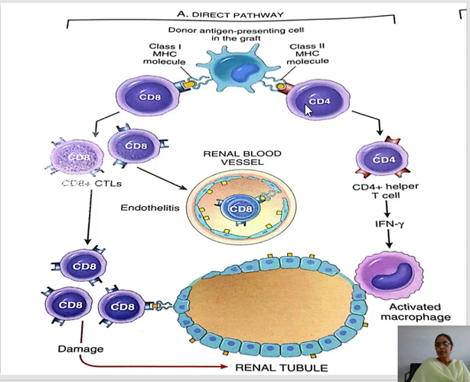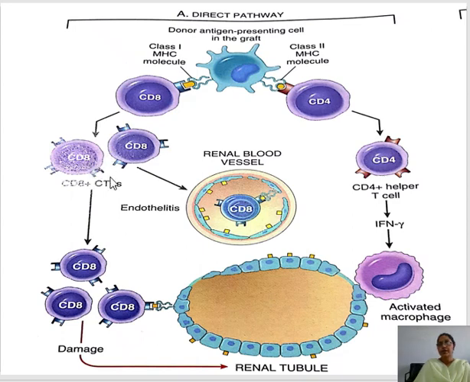Though we immunosuppress the recipient, still they have some cells. So this CD4 recognizes this antigen with the help of MHC2 present on the dendritic cell or APC, antigen presenting cell, and CD8 recognizes the donor antigen or graft antigen by the help of MHC class 1 present on the dendritic cell. So the dendritic cell has both class 1 and class 2 MHC molecules. Now as soon as this CD8 cell recognizes the antigen on the APC of the donor graft, these CD8 cells become activated.